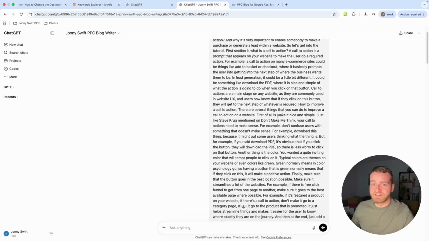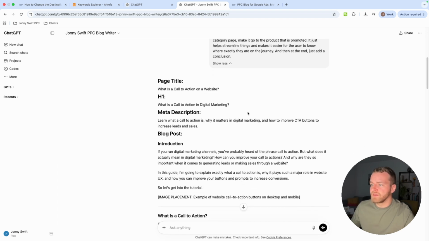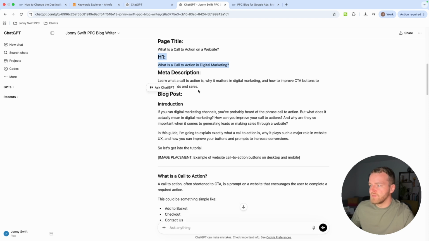So now ChatGPT knows exactly what the post is about. Very nice, quickly, just using my own voice. And here you go. This is what the custom GPT has done. It has created a page title. It's made an H1. You've got a meta description as well.